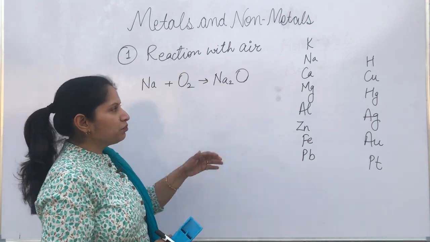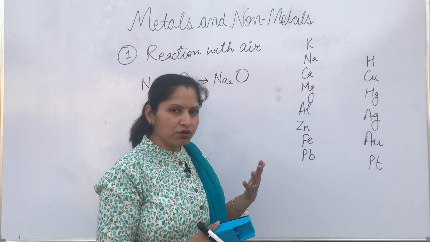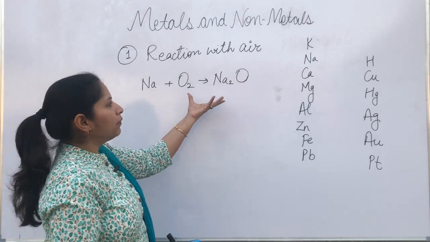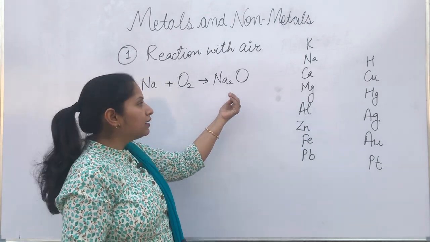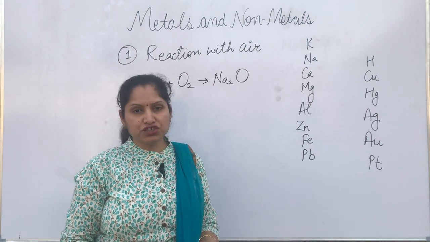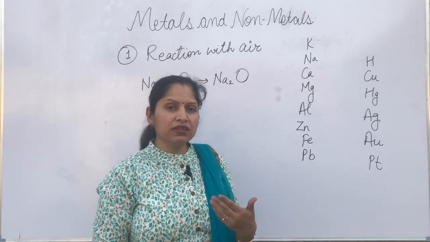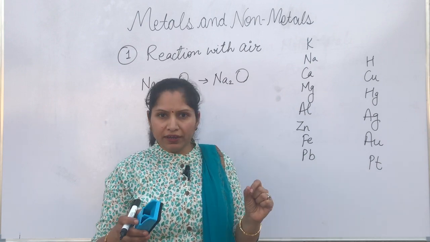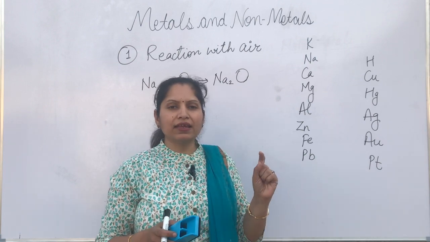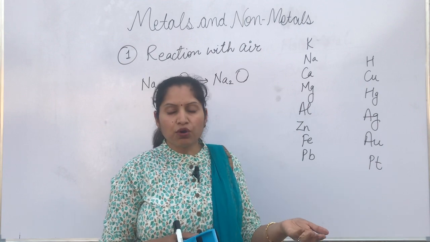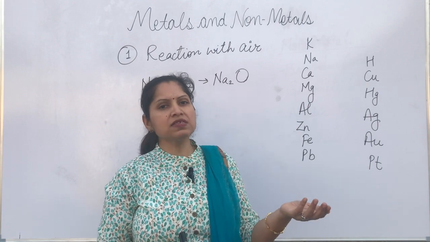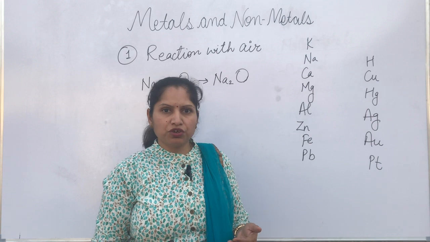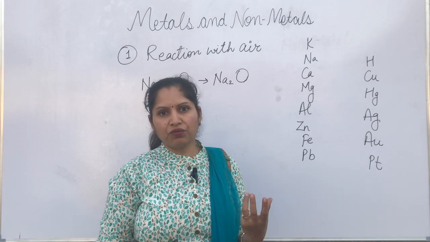Similarly, calcium and magnesium also react with oxygen to form metal oxides, like calcium oxide, and magnesium forms magnesium oxide. We have seen earlier that if we take a magnesium ribbon and burn it in air, it produces a dazzling white flame. You can be asked, what is the color of the flame when magnesium ribbon is burnt? It produces a dazzling white flame.